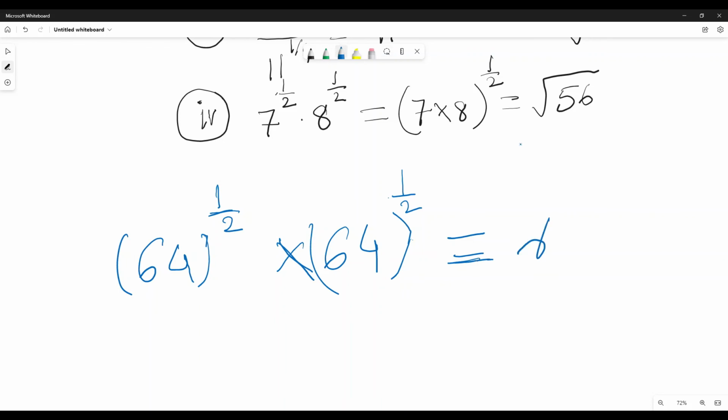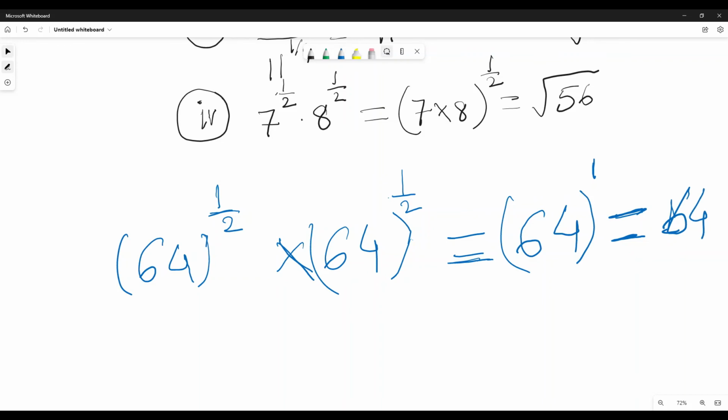64 to the power, we know that the powers add, right? So this will be 1 by 2 plus 1 by 2, that is 1. So that is equal to 64. What does this mean?